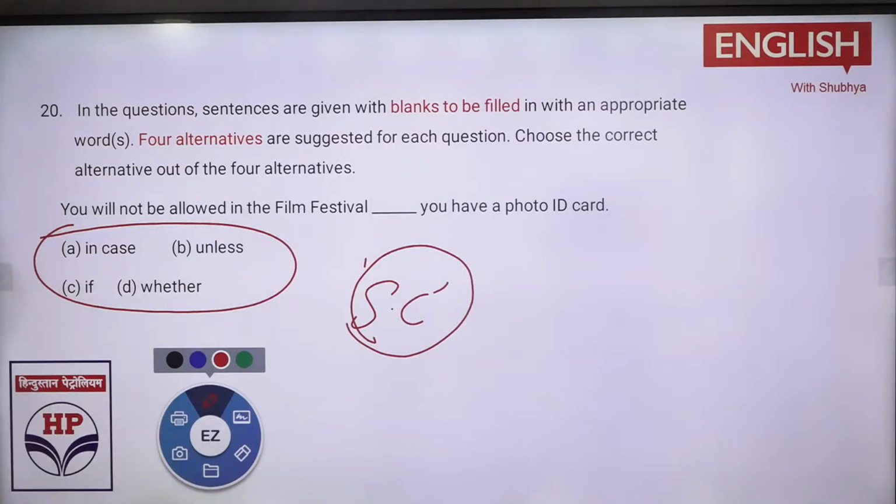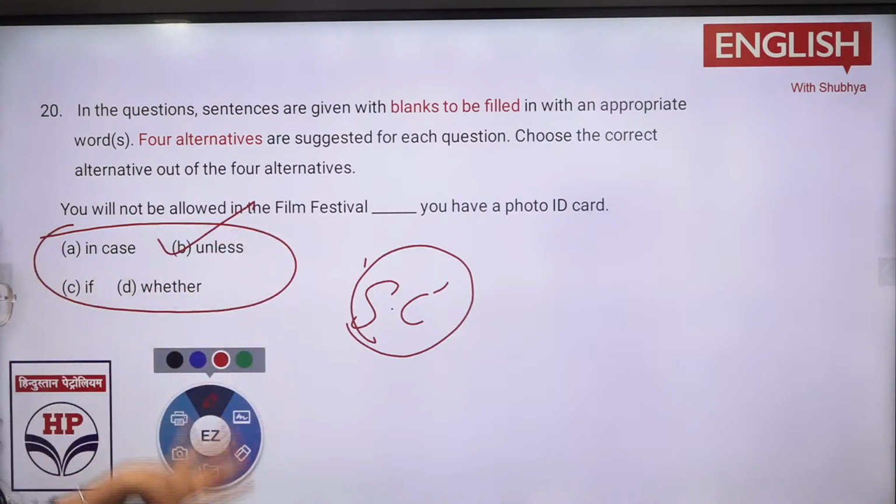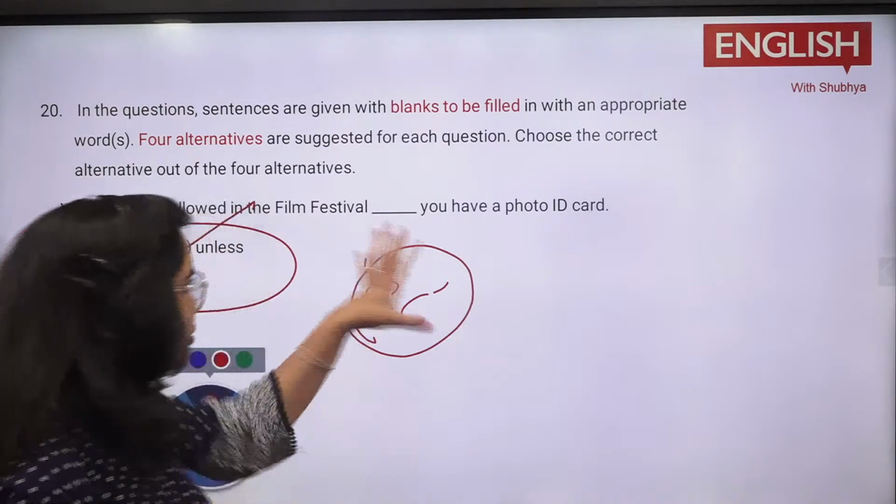B option, B option. Everyone is getting the right one. It is "unless". Very good. Now see, these are the general questions which are expected. Such questions would be there.